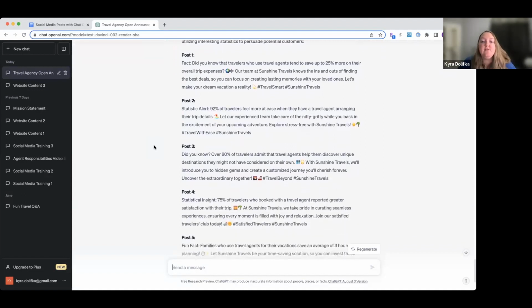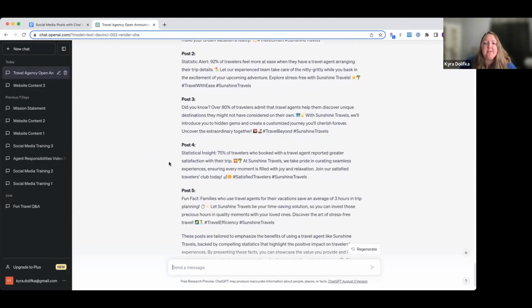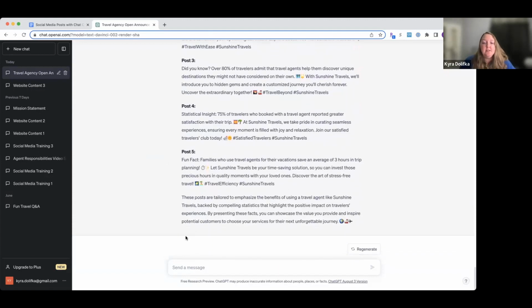Okay, 80% of travelers admit that travel agents help them discover unique destinations they might not have considered on their own. Okay, we'll introduce you to hidden gems. This one's pretty good. Okay, 75% of travelers who booked with a travel agent reported greater satisfaction. Okay, these are some good statistics, but let's say you want it to be for a particularly long social media post. Maybe you want to share this on, for example, LinkedIn, right? You want to really kind of reel people in on LinkedIn and you want to follow more of a long post format. So let's go here and let's say make the posts longer.